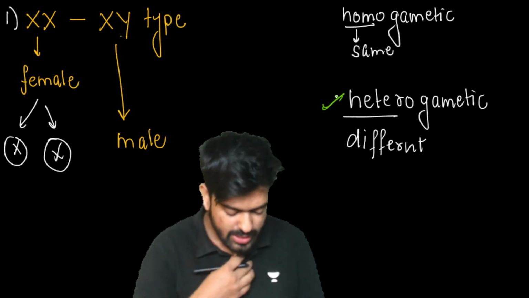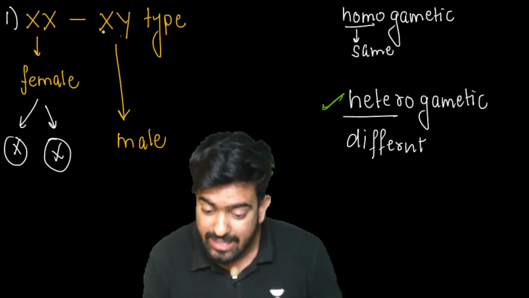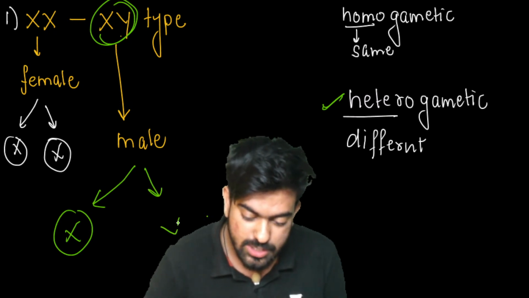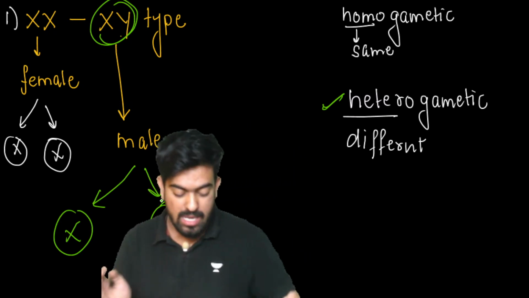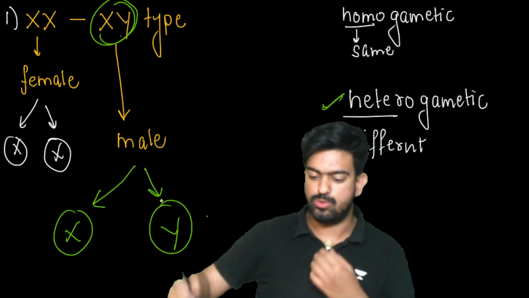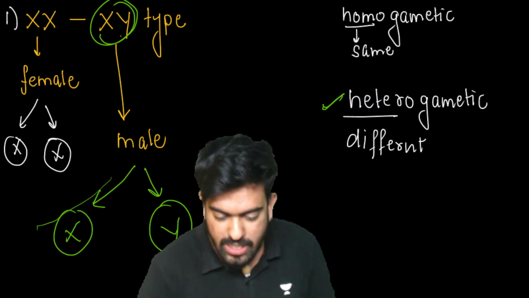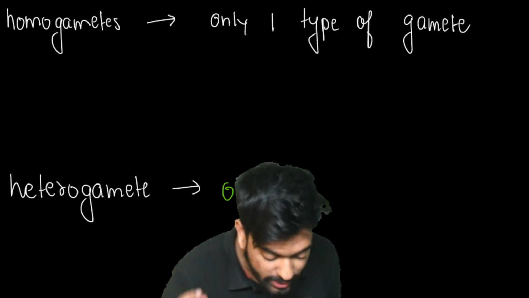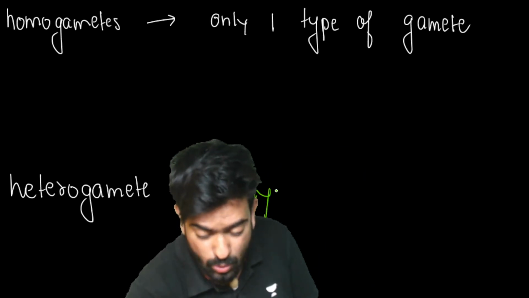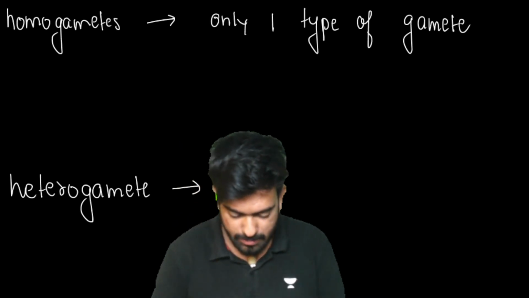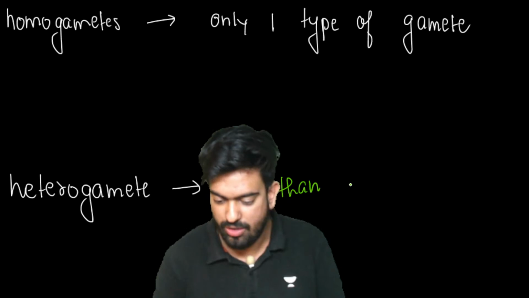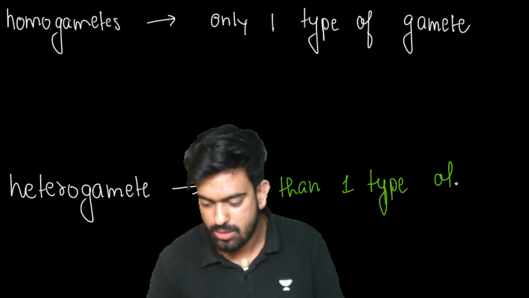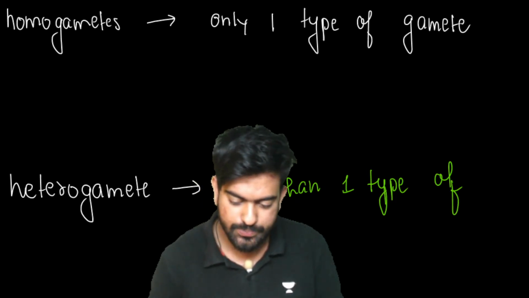Now let's talk about the heterogametes. What is heterogametes? See, look, talk about the male. So male is going to make what? Male is going to make two types of gametes, yes or no? One gamete will contain X chromosome and the other gamete is going to contain Y chromosome, right? Okay, so heterogametes are what? Heterogametes are those types of gametes or those types of individuals which are making more than one type of gametes. More than one type of gametes. Yes or no? Yes, sir.